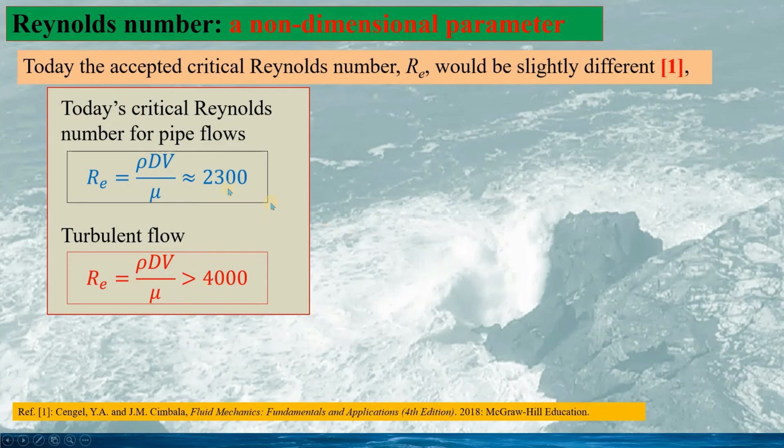So we can see these are different from Reynolds' result. It is probably because of more accurate measurement. And also we can see this even for turbulent flow, the Reynolds number is larger than 4000.